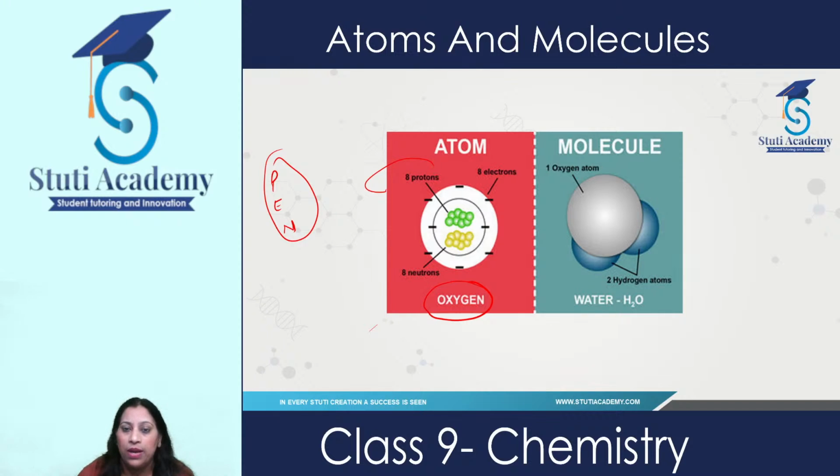And if we look at the molecule, here is water, which is a combination of two hydrogen atoms and one oxygen atom. So if we take each individual one, hydrogen is an atom and oxygen is an atom, and water is a combination of two hydrogen atoms and one oxygen atom. So this is how an atom is different from a molecule.